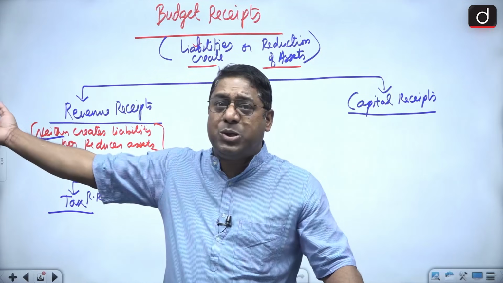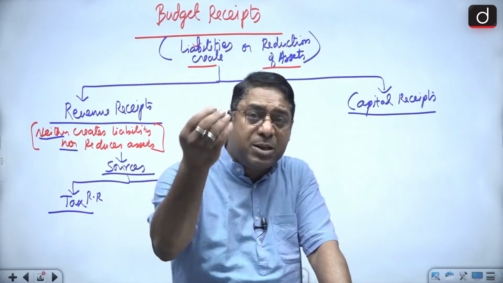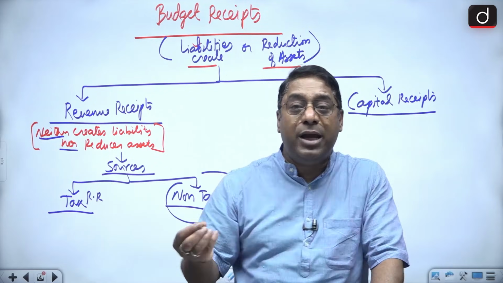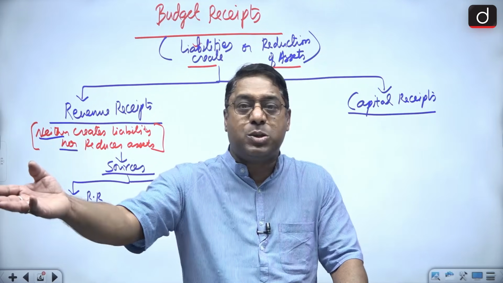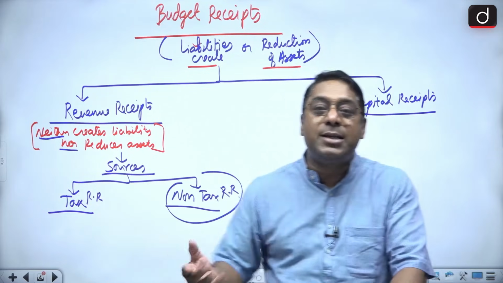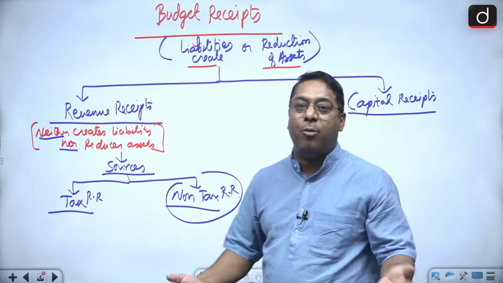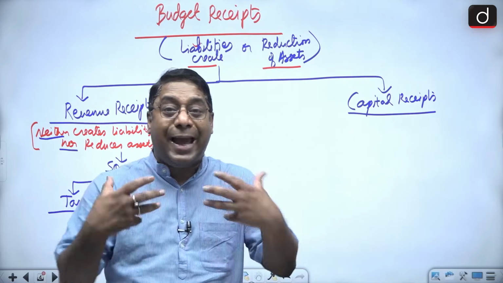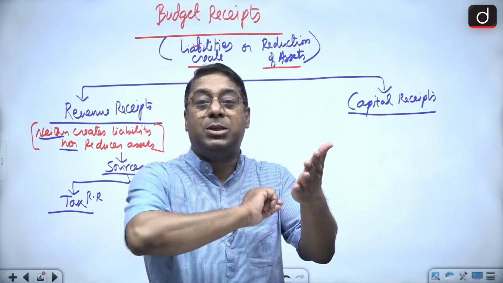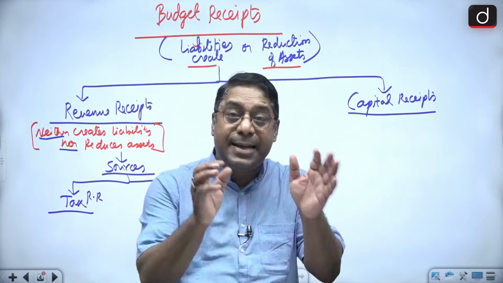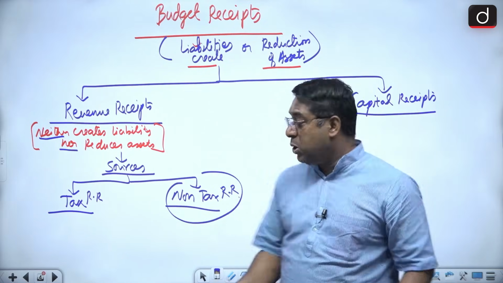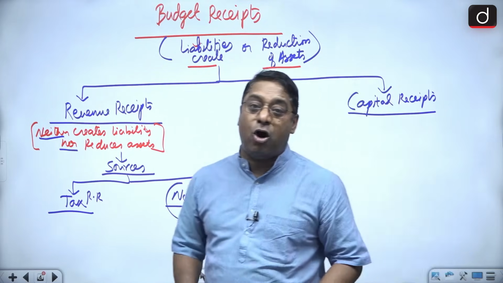Or the parking fees which the government takes, or the university fees, central universities, they take fees. You are filling the UPSC forms, you are giving a nominal fee of 10 rupees, 20 rupees like that. So that is the fee which the government takes. But if I go against the law, if I break the rules, the government is going to issue a challan on me. That challan is nothing else, that is a fine which the government receives. So fees and fines are one of the non-tax receipts.